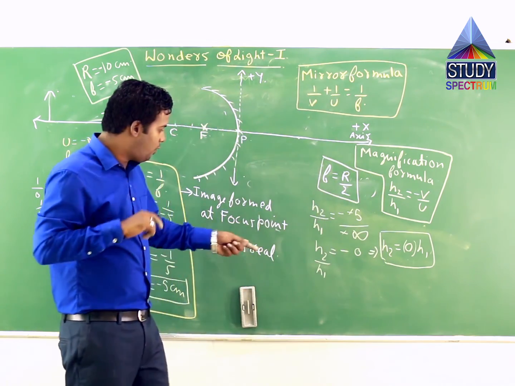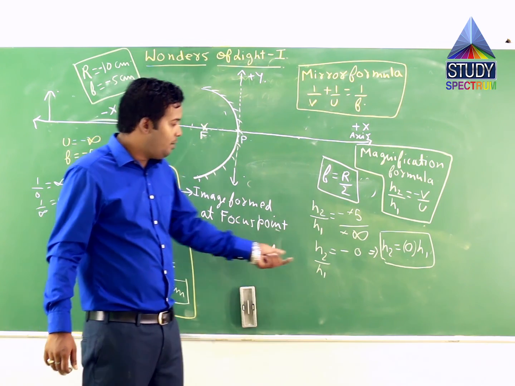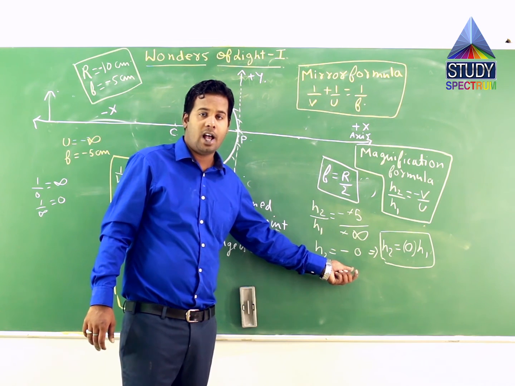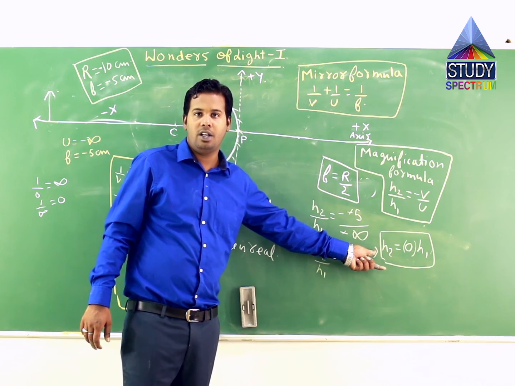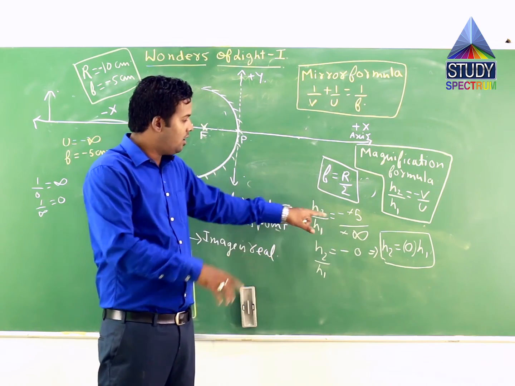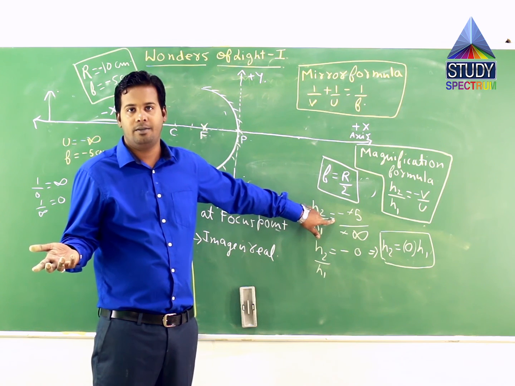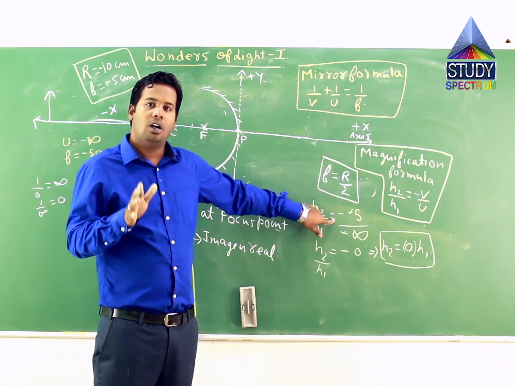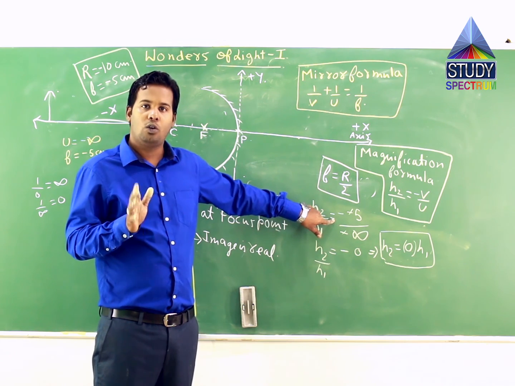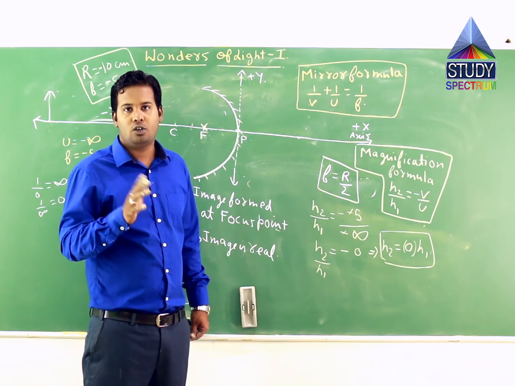So we have calculated 4 results. The first result is position of image. The image is real. The image is highly diminished because it is coming out to be 0, or point size type of image. And since one negative sign was left here, we can say it is inverted. Like I said, if the value of height of image comes out negative, it should be an inverted image. If it comes out positive, it should be an erect image.